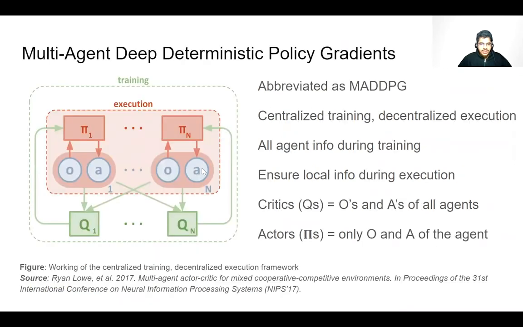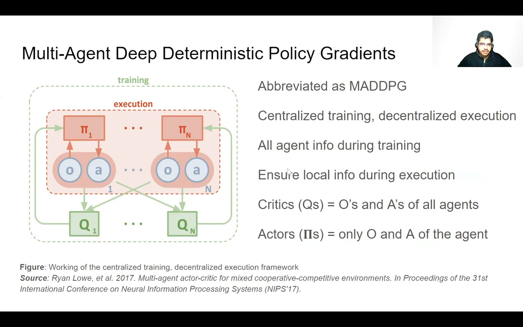With this background, let us now discuss the multi-agent deep deterministic policy gradients algorithm, abbreviated as MADDPG. This is the algorithm we use for our experiment. MADDPG is an actor-critic method that uses a framework of centralized training and decentralized execution, wherein multi-agent policies are allowed to use additional information obtained from all agents during training, while ensuring that only local information is used by agents during execution. As in real life, agents aren't usually fully aware of each other's actions and observations.